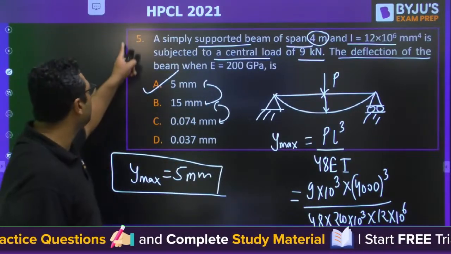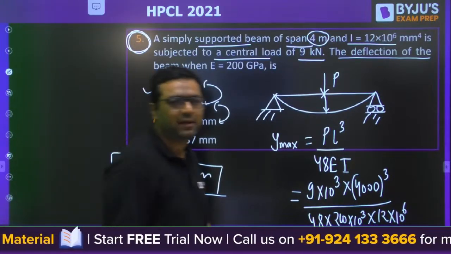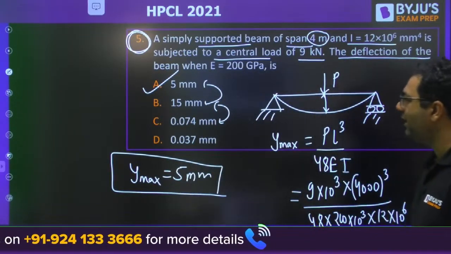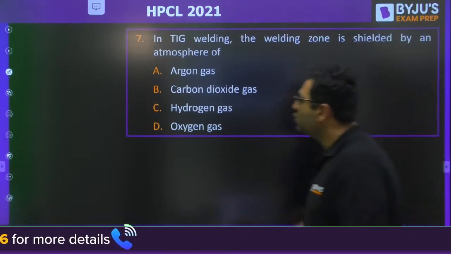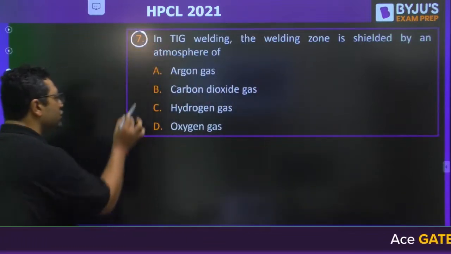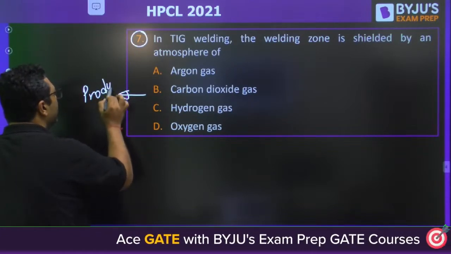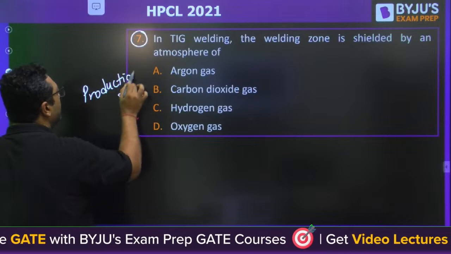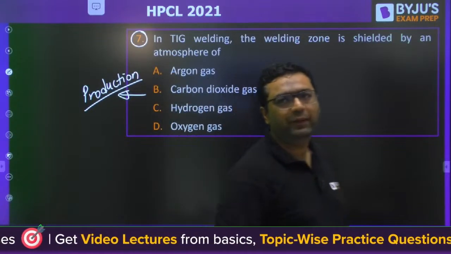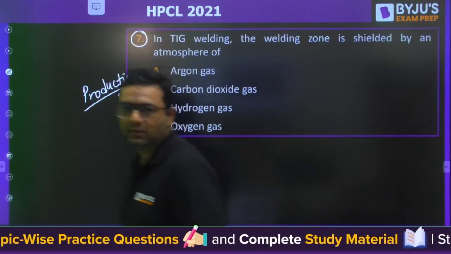So don't worry about this numbering. This numbering is the same as that of the exam question paper. Okay. So total 85 questions will be solved by the entire mechanical team. This question is from the production part. You can see the questions are very easy. That's why the cutoff was high. For mechanical, I already told you the cutoff was around 120 marks. And I would be recording a session where I will tell you the cutoff of all the branches of previous years.